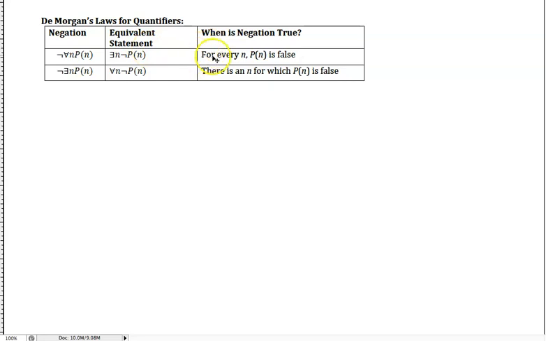So for every n, P of n is true turns to there exists an n for which P of n is false. And if you negate the existential statement, then you get the universal statement of the negation of your statement.